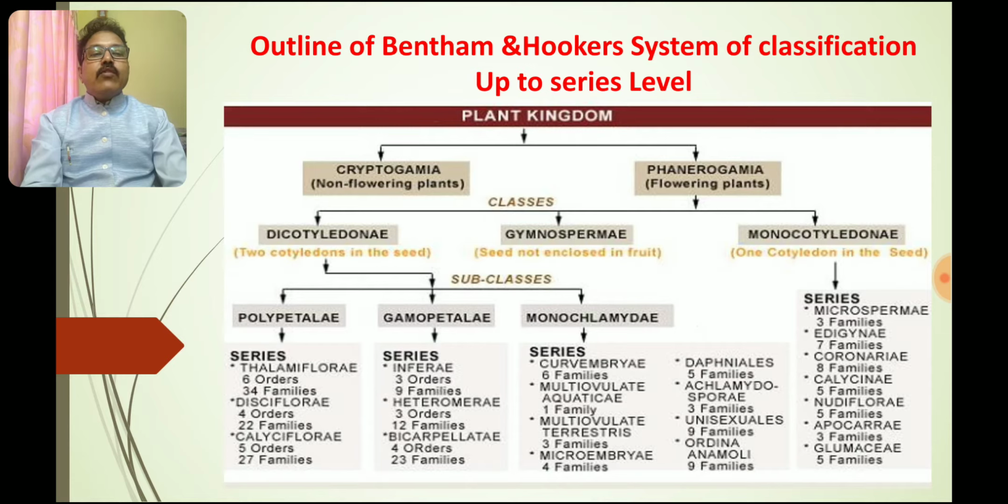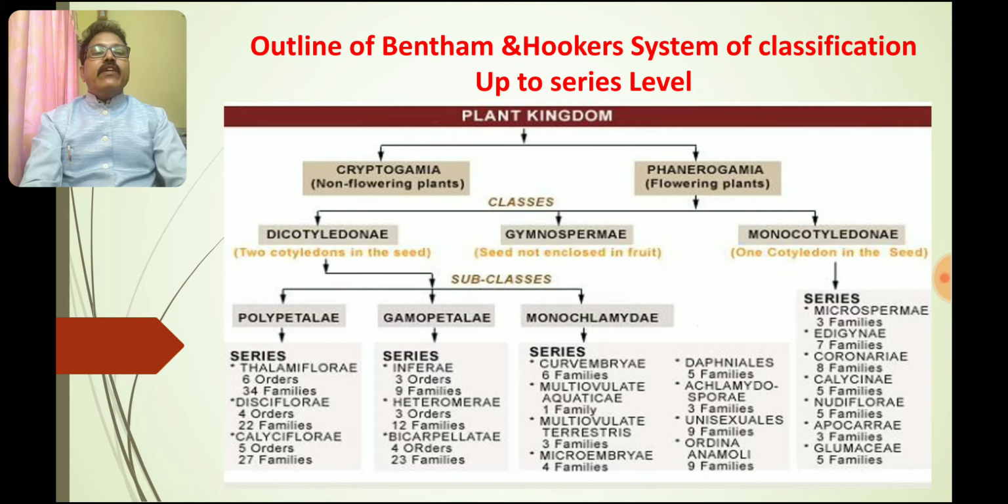Now let us see Gamopetalae, the second subclass of the dicotyledon, which is segregated into 3 different series: Inferae, Heteromerae and Bicarpellatae. Inferae has 3 orders with 9 families, Heteromerae having 3 orders with 12 families, and Bicarpellatae having 4 orders with 23 families.